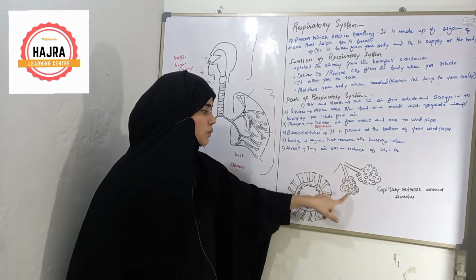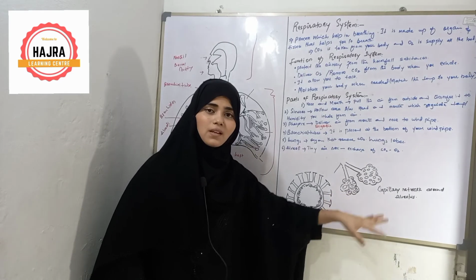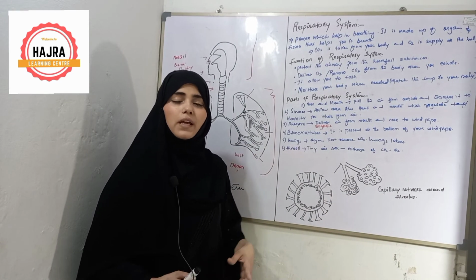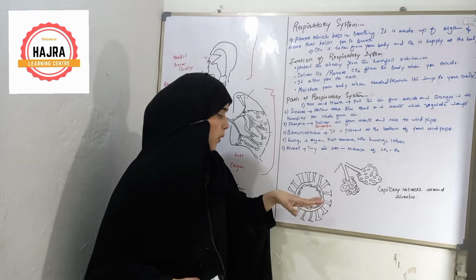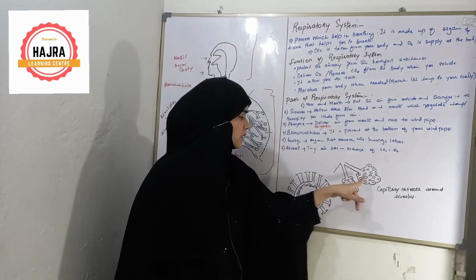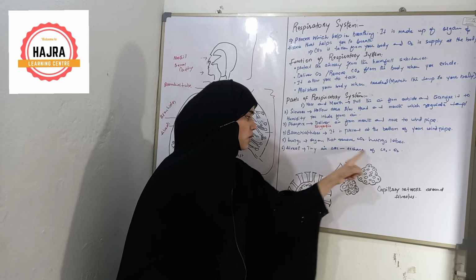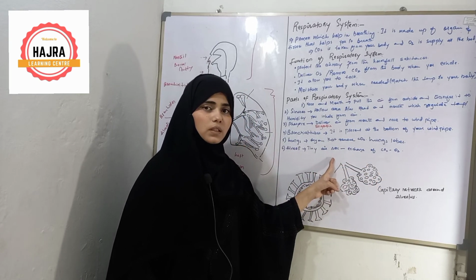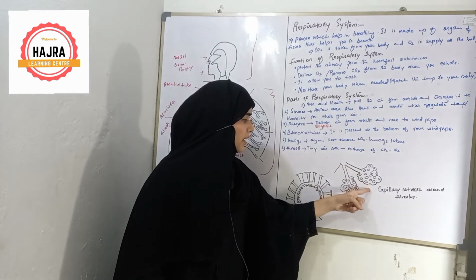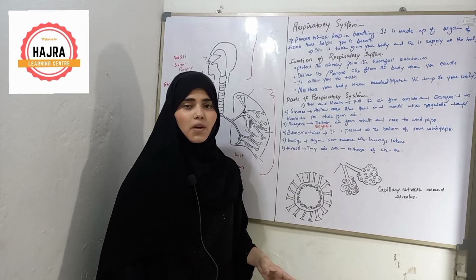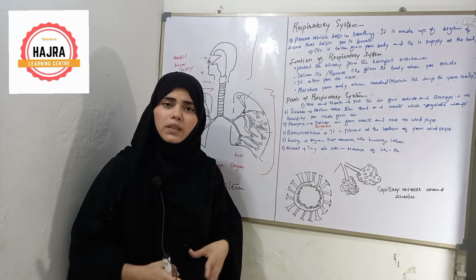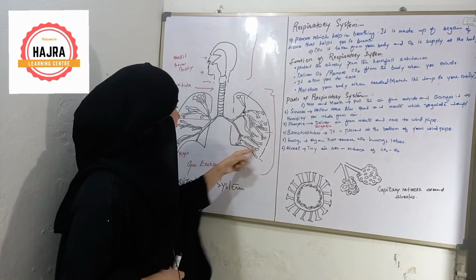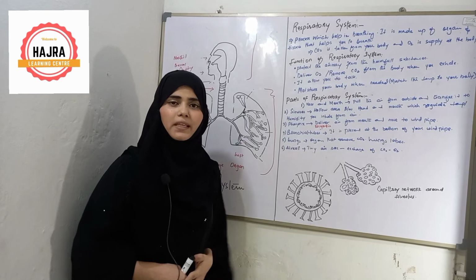As I have told you, the function of the air sac is the exchange of two gases, carbon dioxide and oxygen. So when this virus enters the air sac or alveoli, it starts to replicate here. So the cells of the alveoli will be completely destroyed.